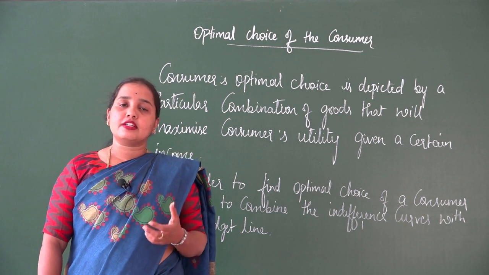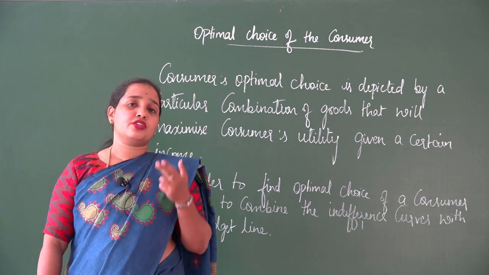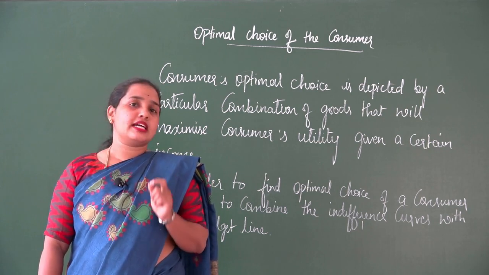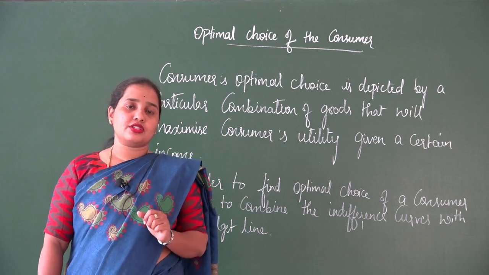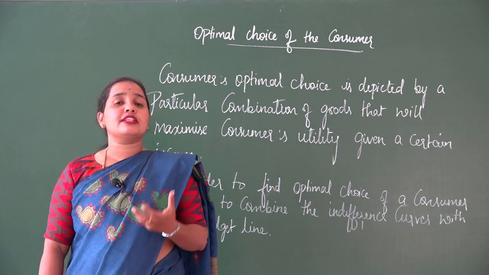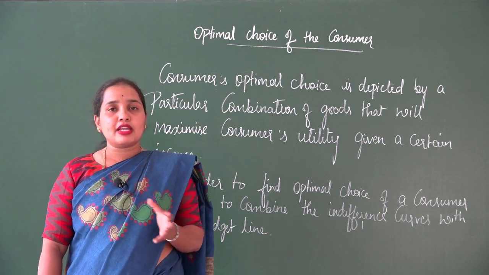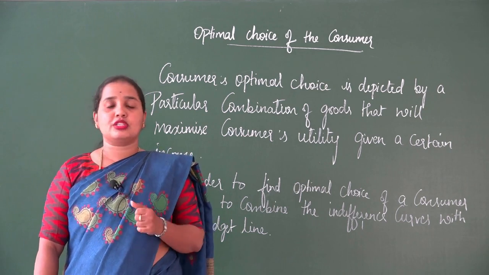An indifference curve is a curve on a graph that shows various combinations of two goods that give the consumer equal satisfaction or utility, the same level of satisfaction. And likewise, an indifference map is a group of indifference curves. It is a family of indifference curves which shows different levels of utility.